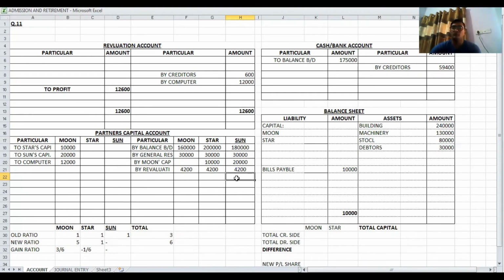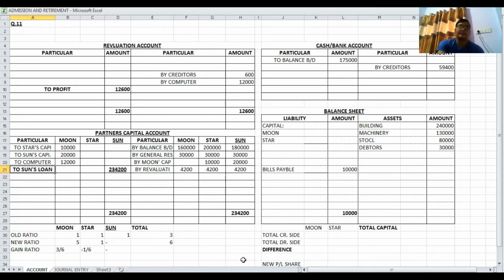So, first of all, we have to close down the accounts of son's capital account. Credit side total, that is 2,34,200. Same total we have to write on debit side 2,34,200, and difference is again same. Against this difference, we stood the son's capital as a loan by son's loan account.